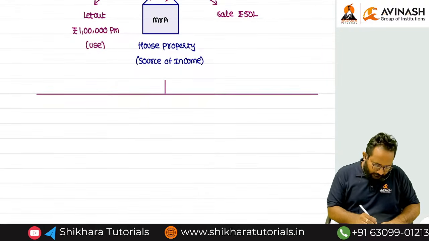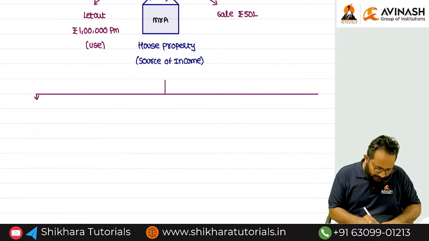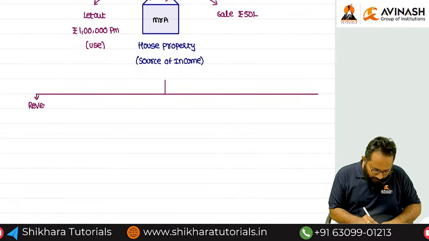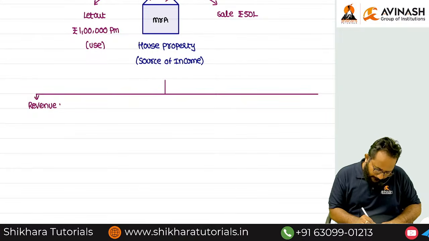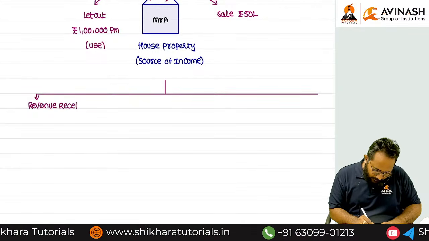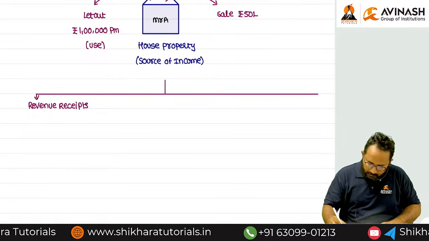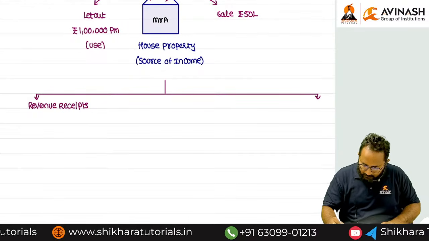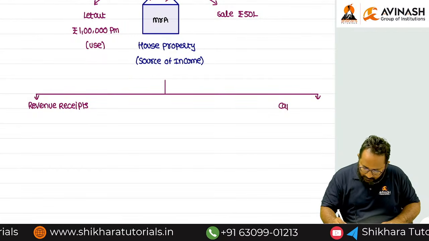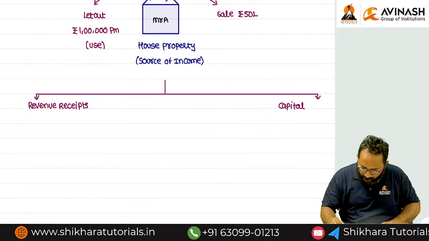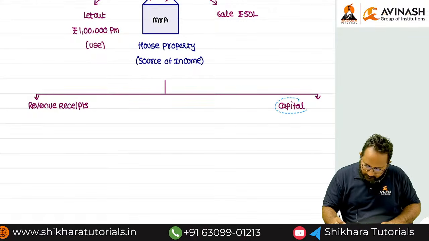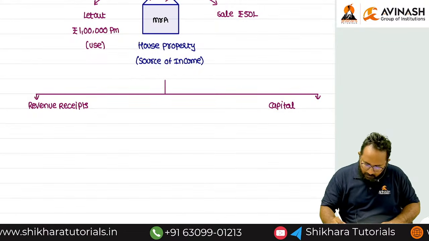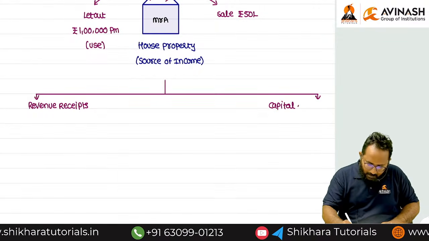The first receipt we have to discuss is revenue receipts. The second one is called capital receipt. First one is revenue receipt, second one is nothing but capital receipt.